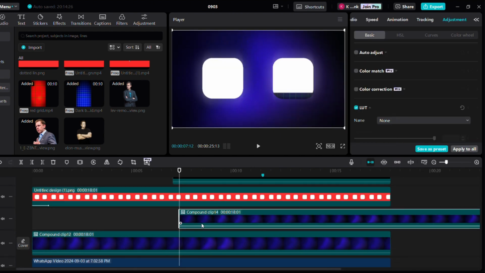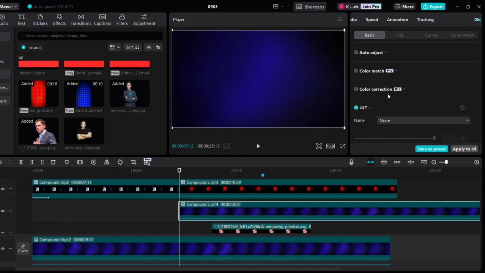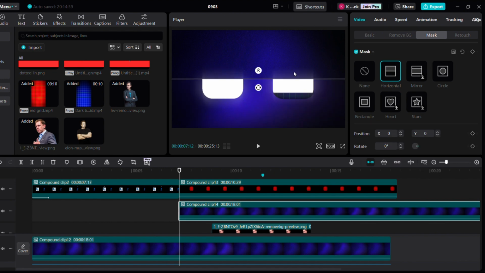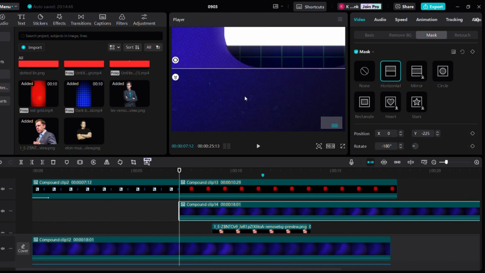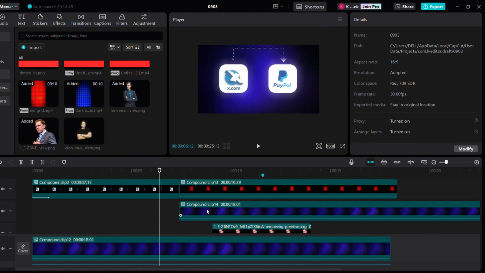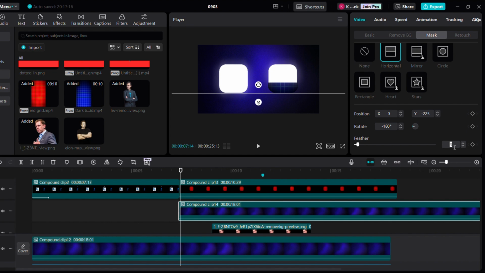Now go to the bottom and copy the blue background clip and paste it here. Go to mask and select horizontal mask and bring the line at the bottom of the square. Increase the feather a bit, around 10. Let's see how it looks.